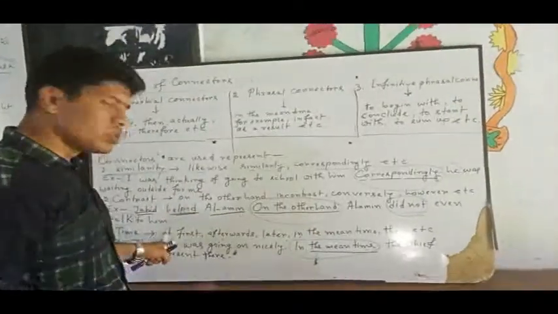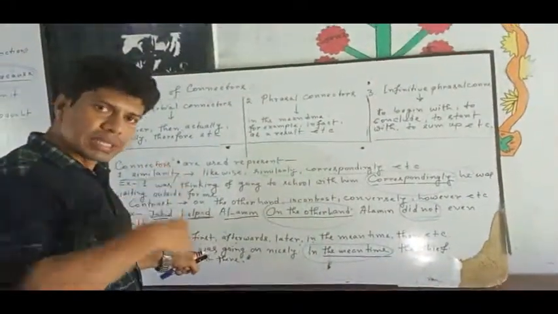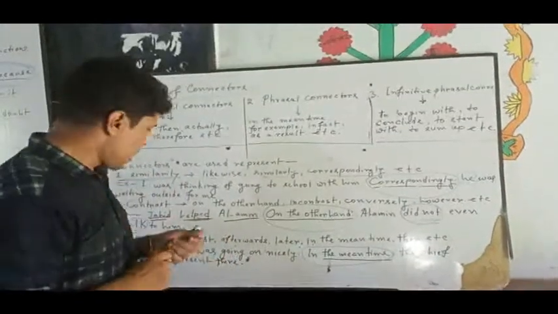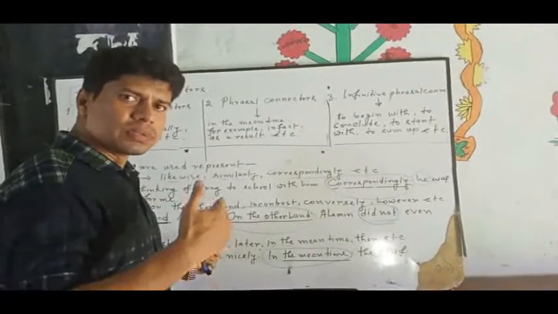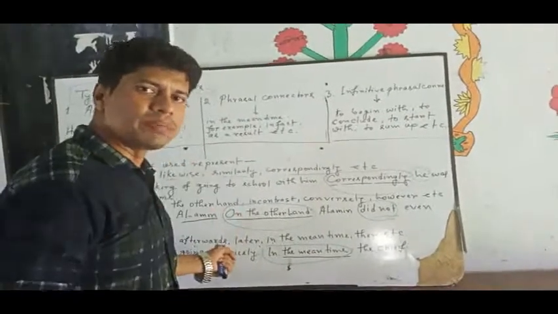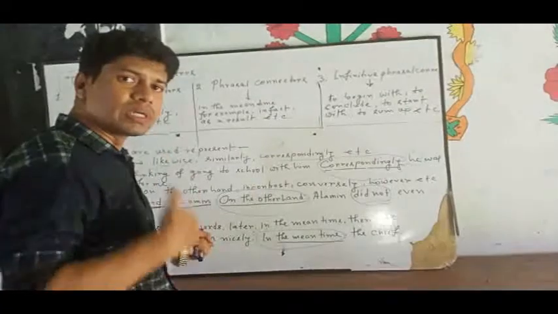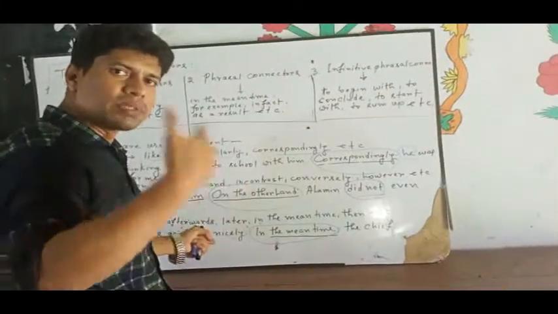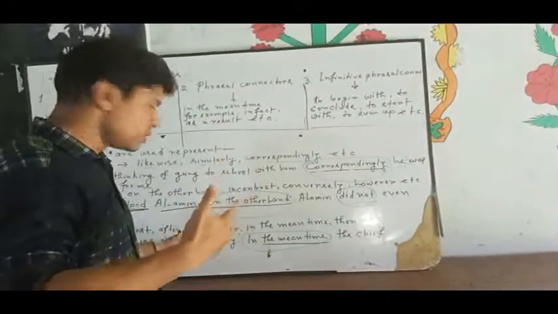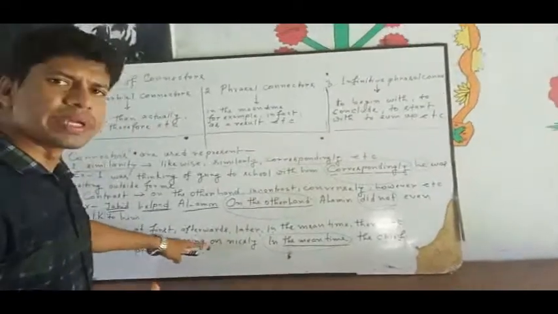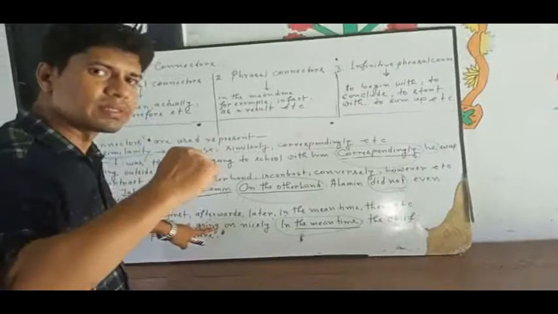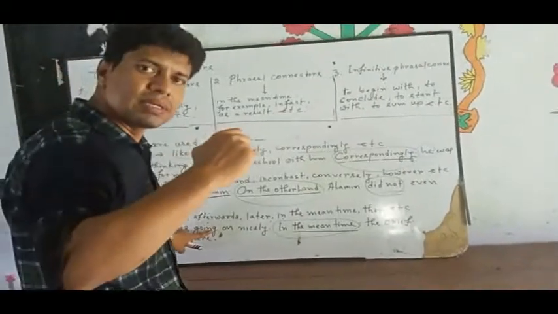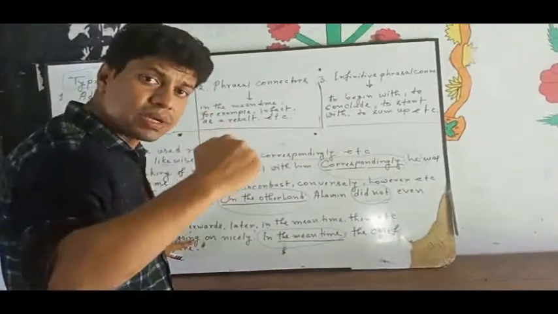So two things are ensured here. One is about the fair, the progressive development of the fair, how the fair was at that time. The fair was ongoing, just going on, continuous. So there is an indication of time.